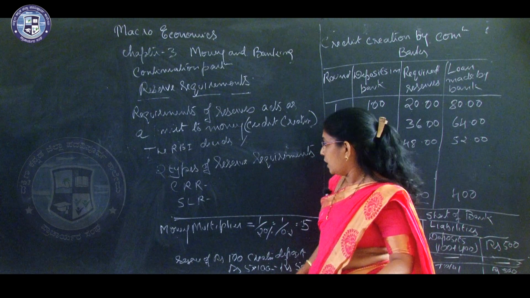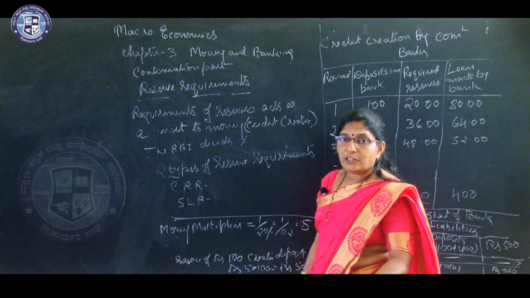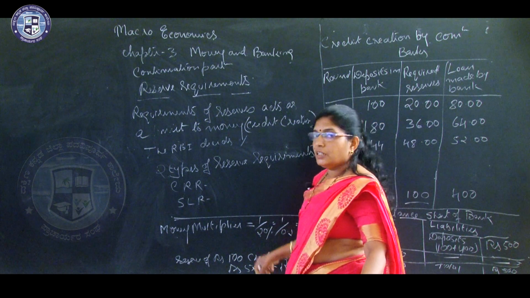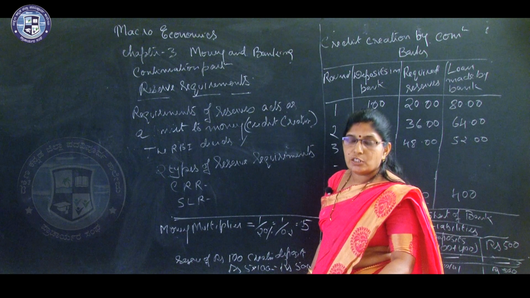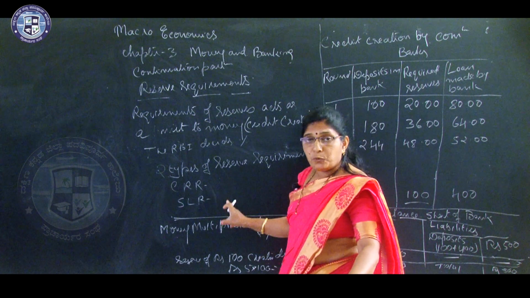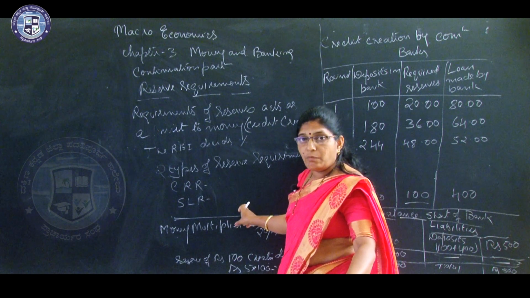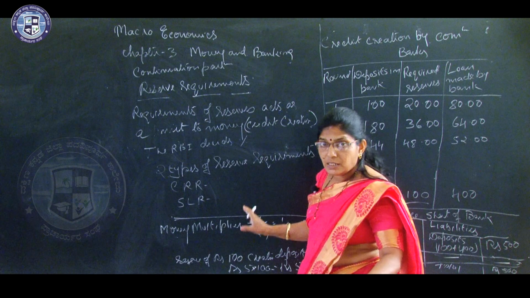The other one is SLR, statutory liquidity ratio. What do you mean by this?